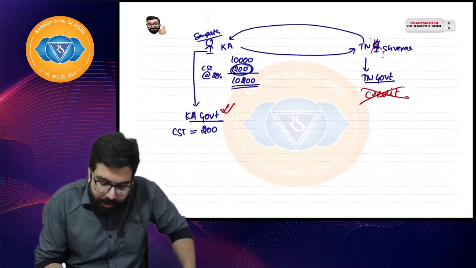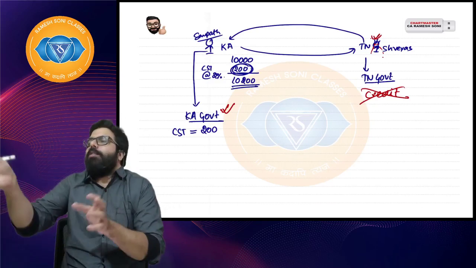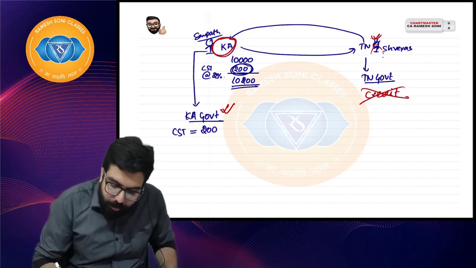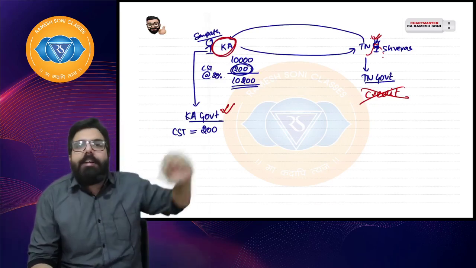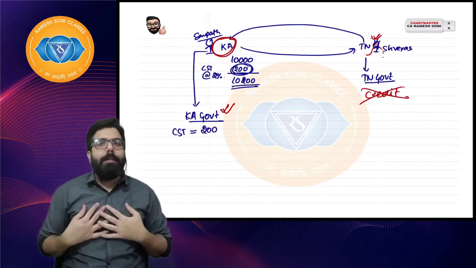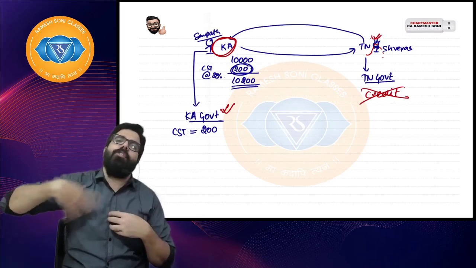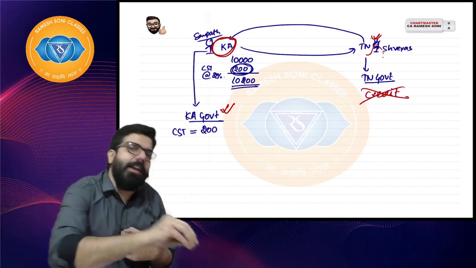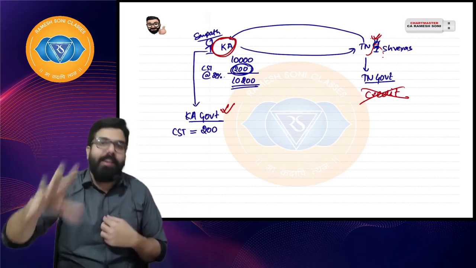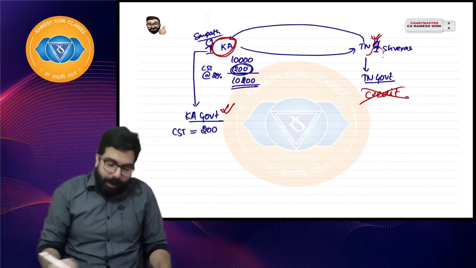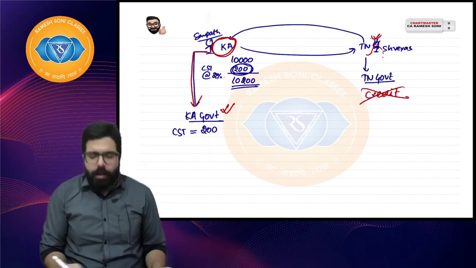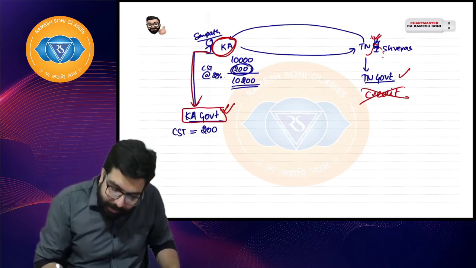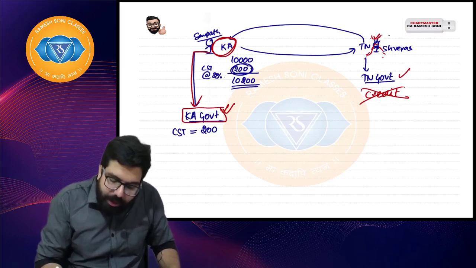Can you imagine a Tamil Nadu guy taking registration in all the states from where he is buying in order to claim the credit? That was not possible. Or do you think a Karnataka person will take registration in Tamil Nadu and deposit the tax in Tamil Nadu? Not possible. Just imagine, I am in Karnataka selling goods in 30 states. Can I take registration in all the 30 states and deposit the respective tax in respective states so that the purchaser gets the credit? It is not possible, and hence I will always deposit to the Karnataka government. Karnataka government will enjoy. Do you think Tamil Nadu government will give the credit? Not possible, and hence this guy always used to cry. They never got the credit.